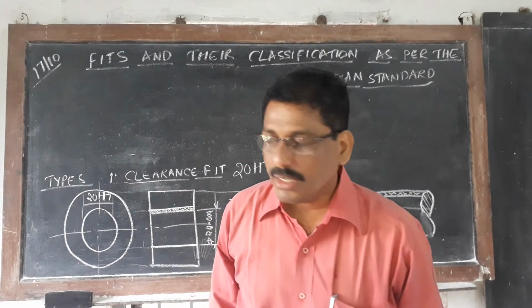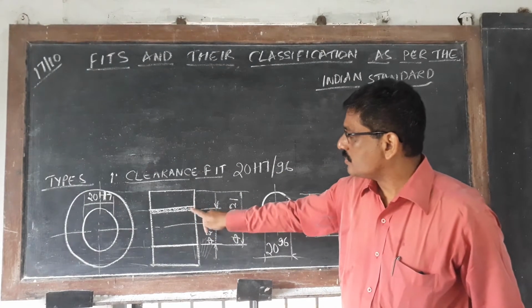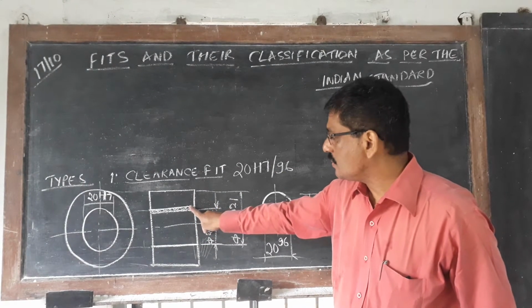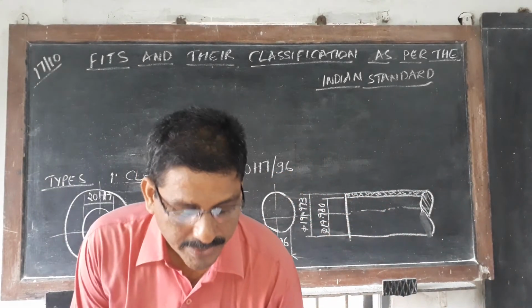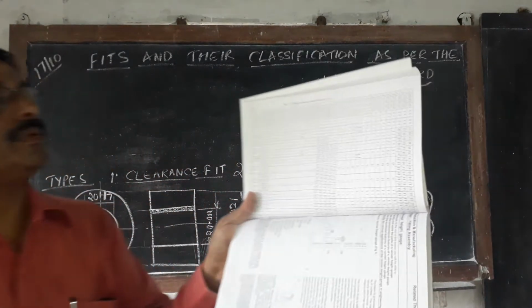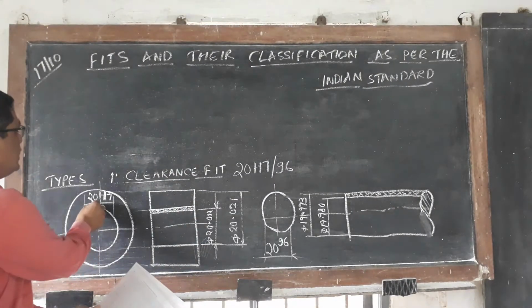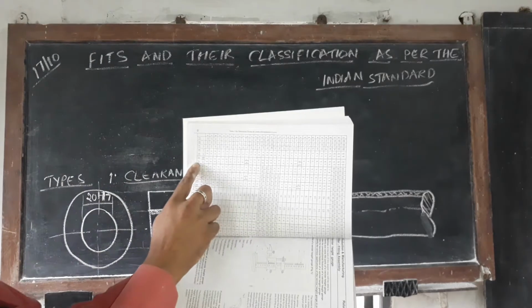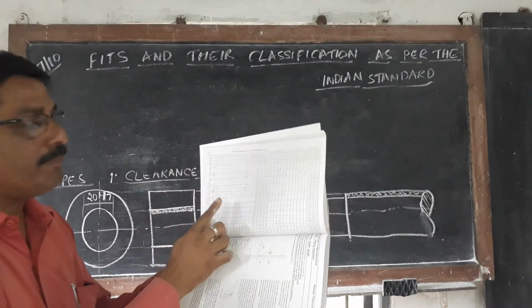Now in the clearance fit, you can see here this is the tolerance zone. Before that, I will tell you, if you see the table, now our size is 20. If you see from the table, you go home, open your chart and see properly.